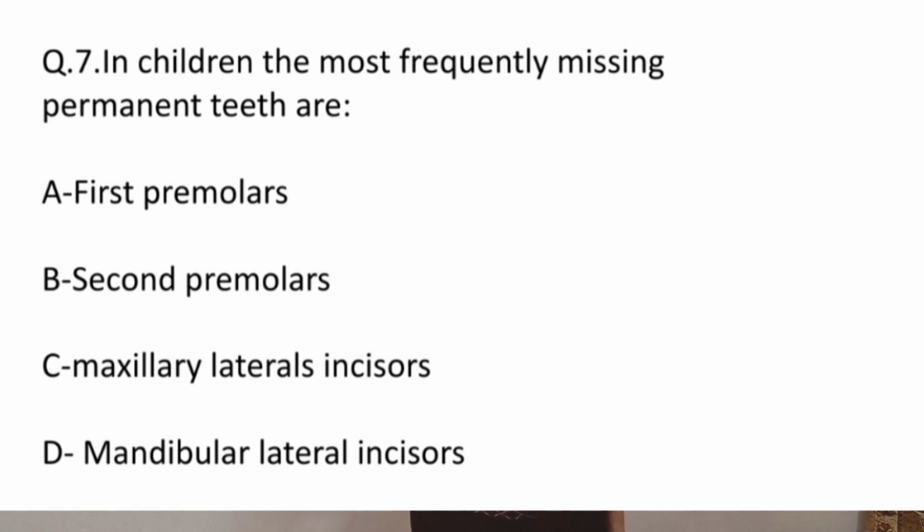In children, the most frequently missing permanent tooth is option A, first molar, option B, second premolars, option C, maxillary lateral incisor, and option D, mandibular lateral incisor. So what do you think, what will be the right answer to this question? Most frequently missing permanent teeth. So the right answer is option C, that is the maxillary lateral incisor.